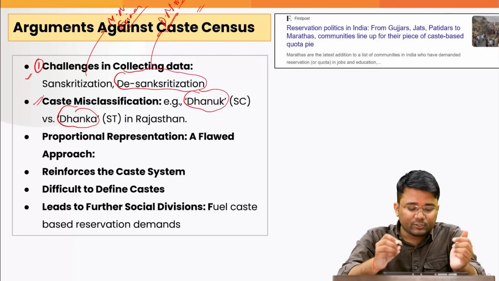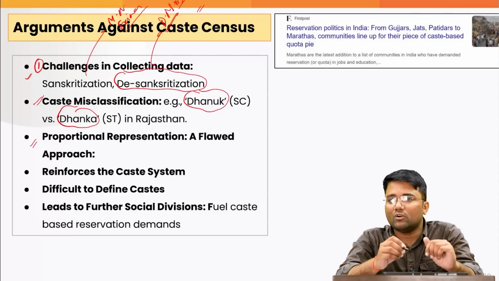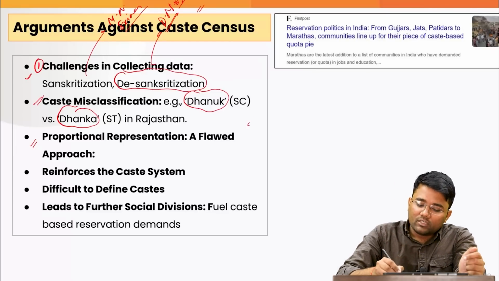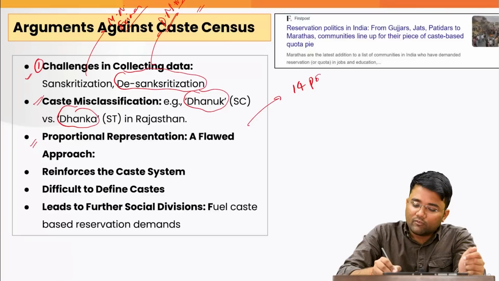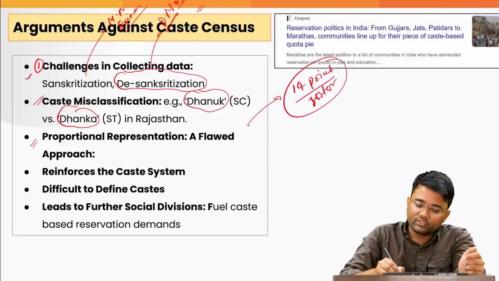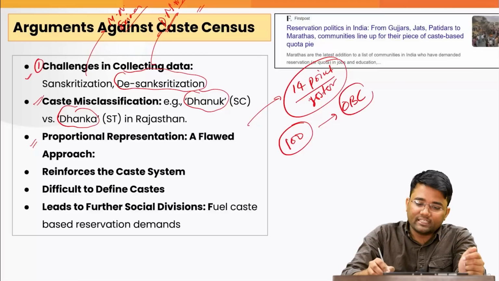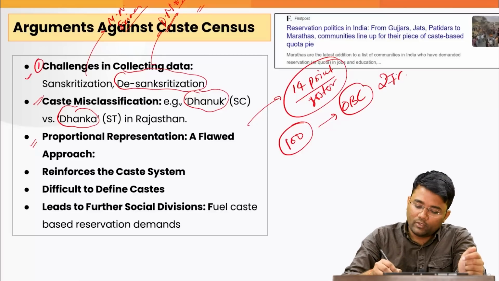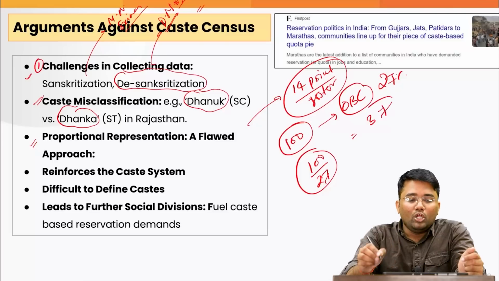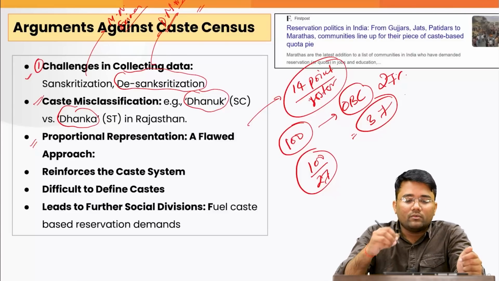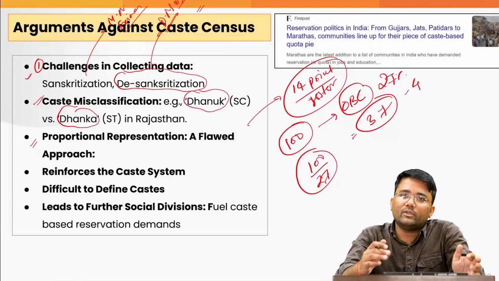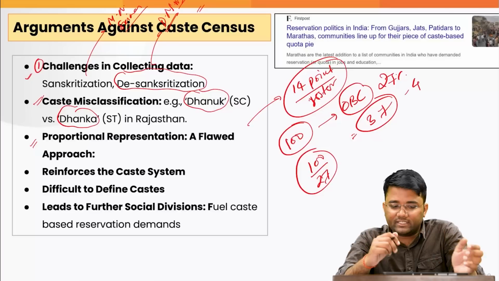Also, this proportional representation is a flawed approach. As of now, the 14-point roster is followed in giving jobs. For example, let's suppose there are 100 jobs. OBC is provided with 27% reservation. So if we divide 100 by 27, it comes to around 3.7, so it is rounded up to 4. So every 4th position in a sequence of vacancies would go to an OBC candidate.